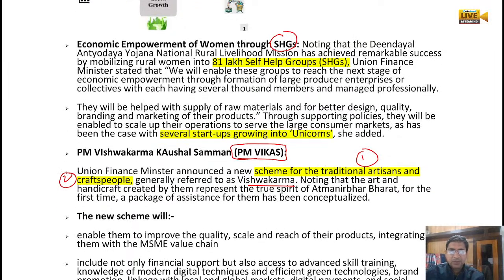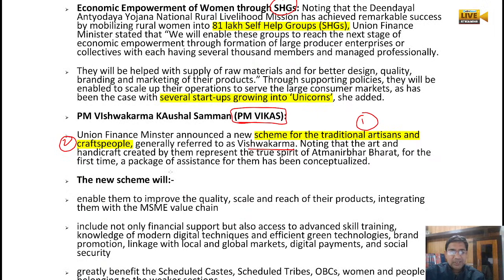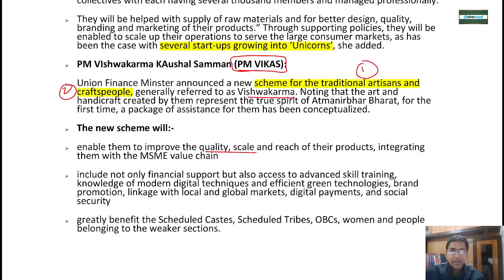So what is this scheme going to do? First of all, this scheme is going to help build the quality and the scale of their production. It will include financial support. At the same time, they will be provided skill training, knowledge, digital technologies, and all the green technologies will be taught to them. Financial assistance along with the new technologies will be provided to them.